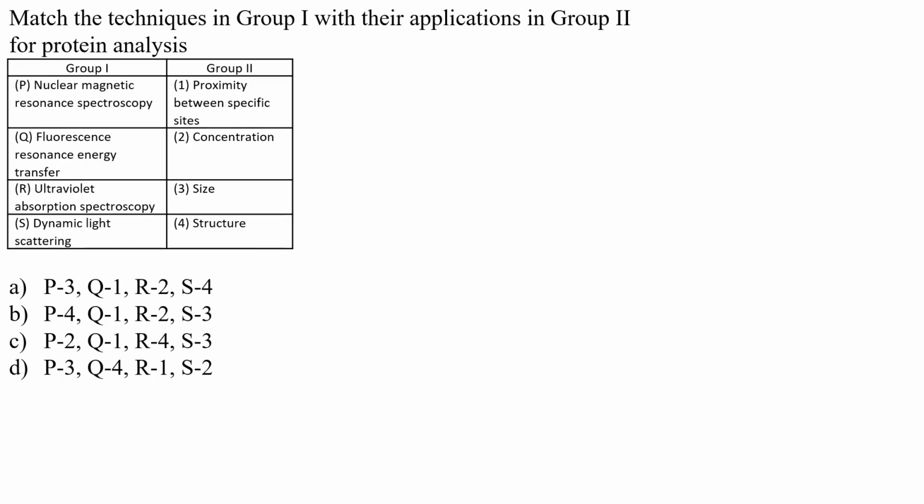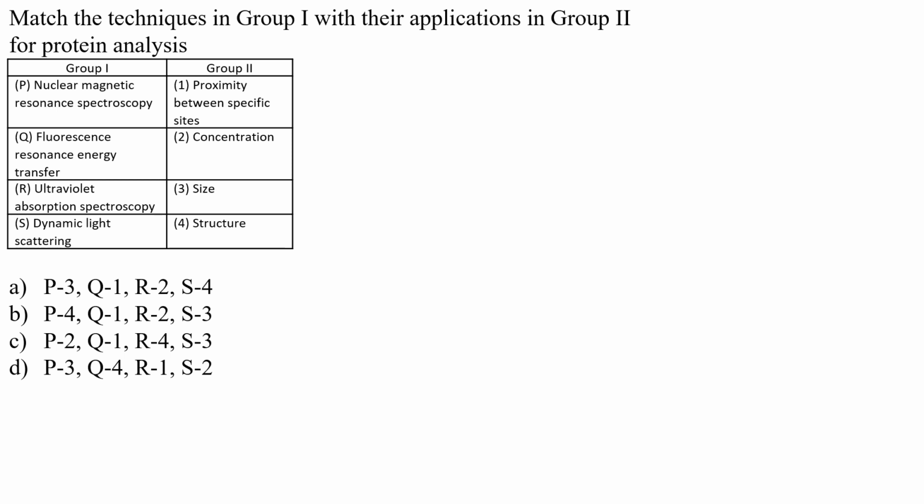Next question is match the technique in group 1 with their application in group 2 for protein analysis. Now we know that we have various techniques to understand various proteins, their proximity sites, concentration, size, and structure. Some of them are mentioned here.